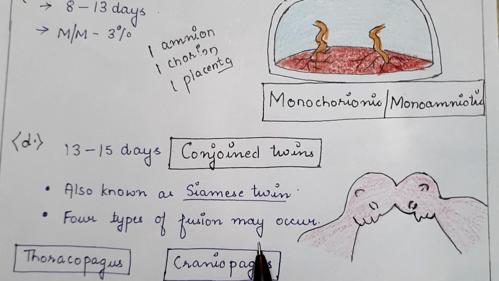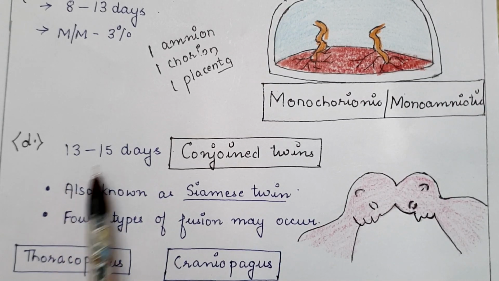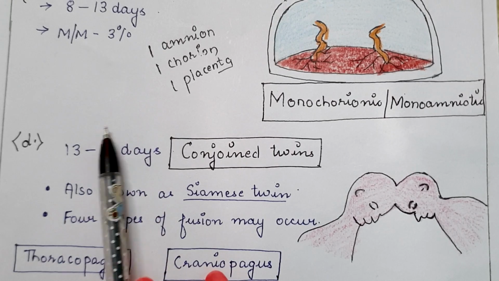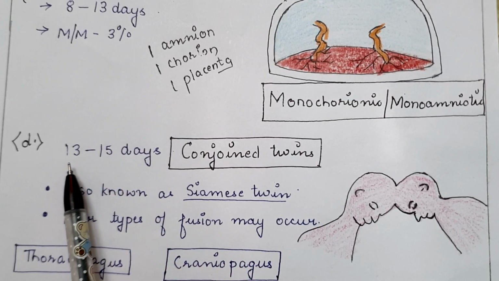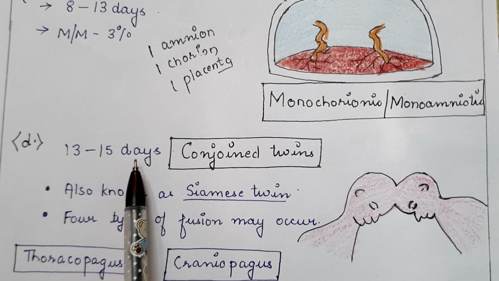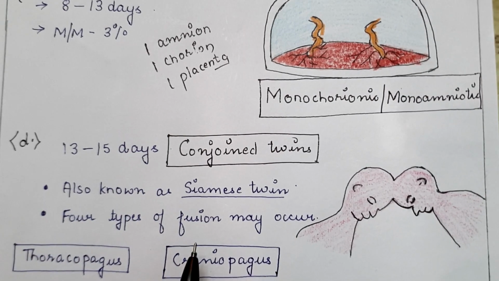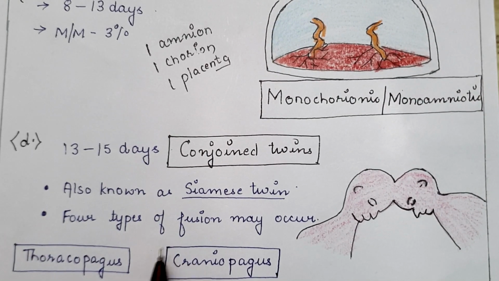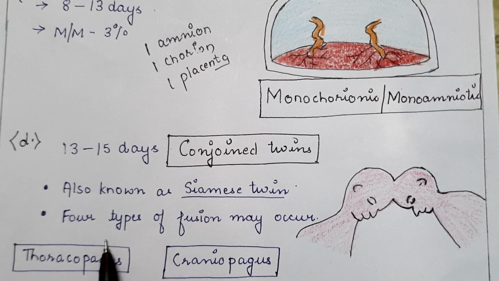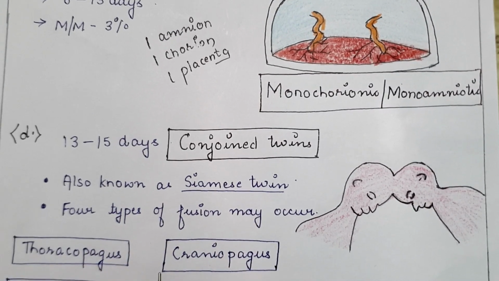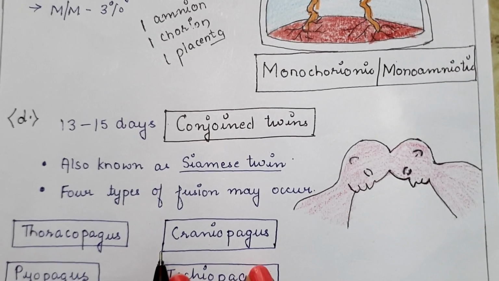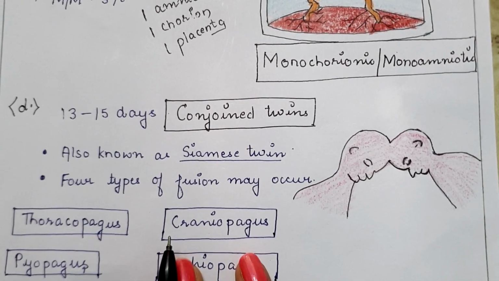And at last, the fourth type is conjoined twins, when the two fetuses are physically connected or physically fused with one another. If this splitting of the fertilized ovum takes place from the 13th to 15th day after fertilization, that will lead to conjoined twins, which are also known as Siamese twins. So the common connections between the two fetuses are of four types.